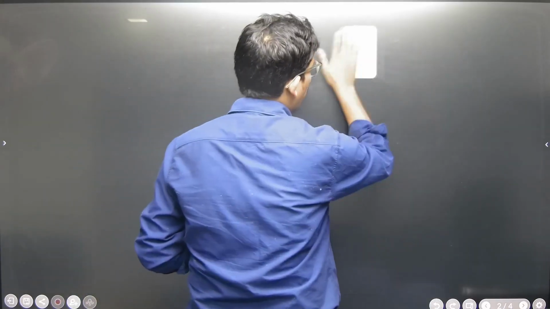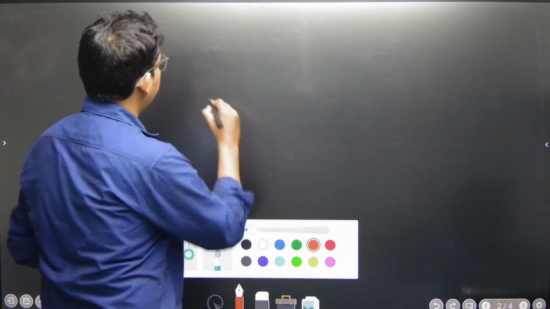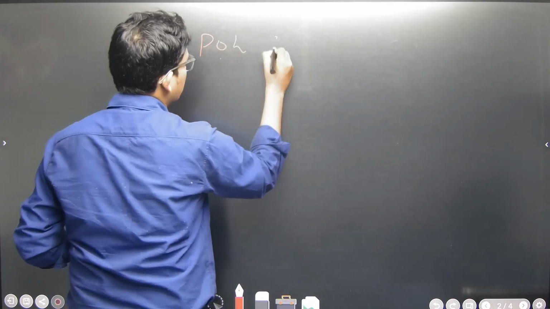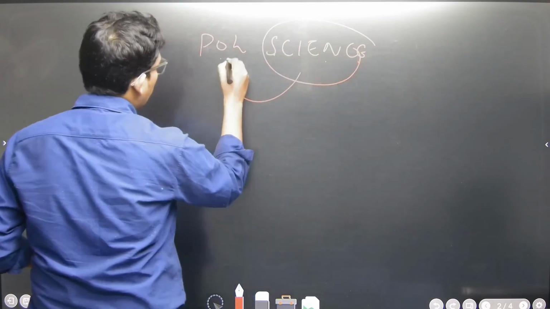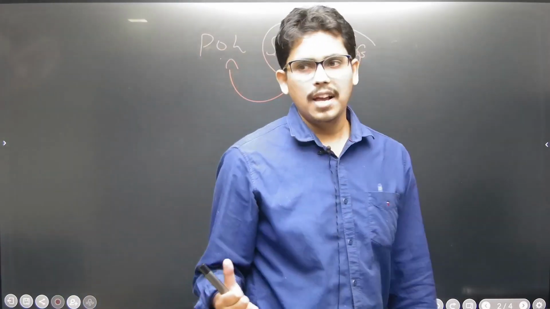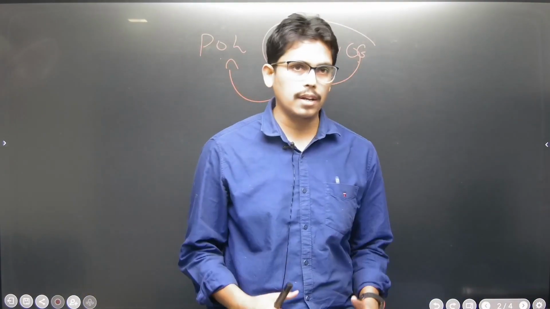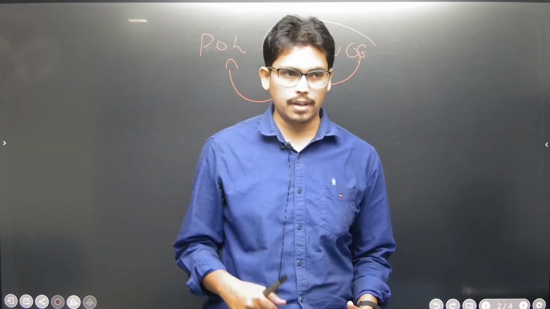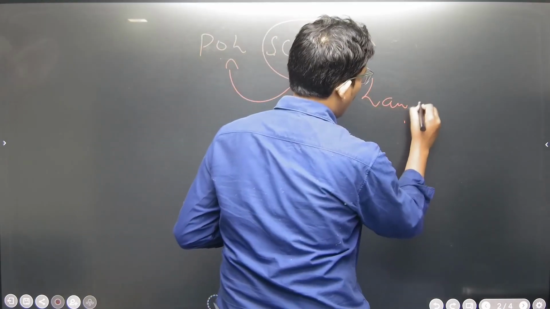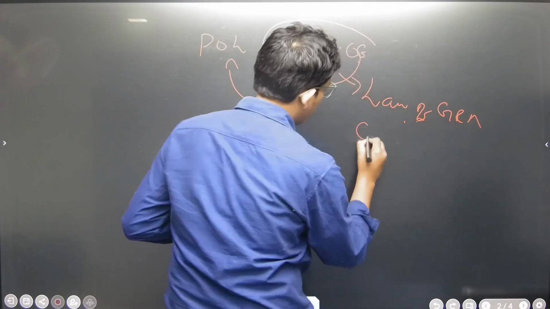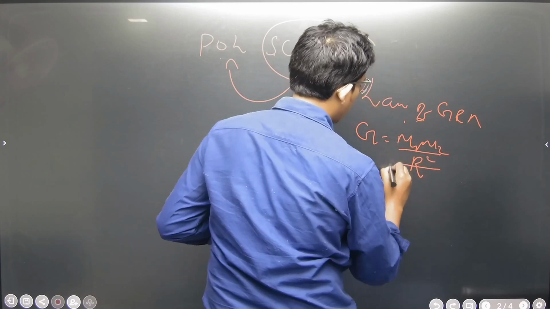We are talking about this political system, political science. Why did the name science come into politics? Science means we can make predictions, we do calculations, we put empirical values in and get results. For example, there is the law of gravitation, F equals G m1 m2 by r square.